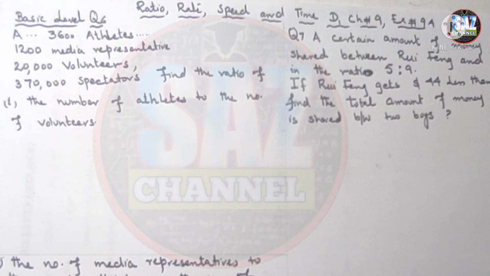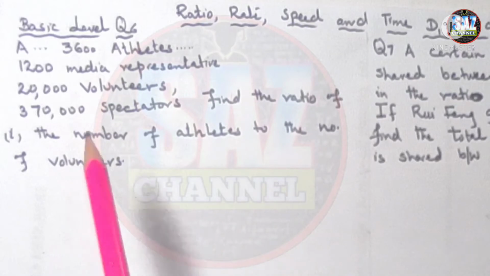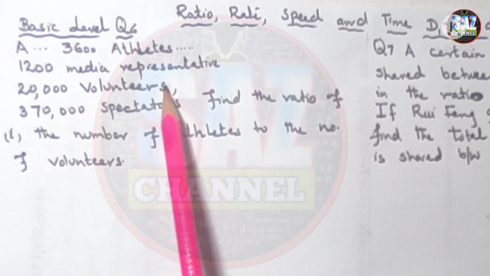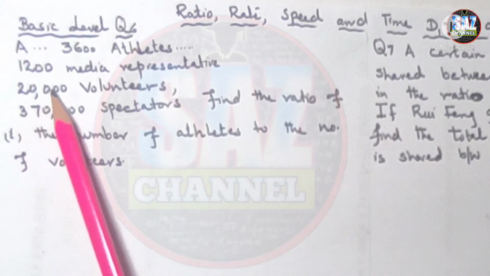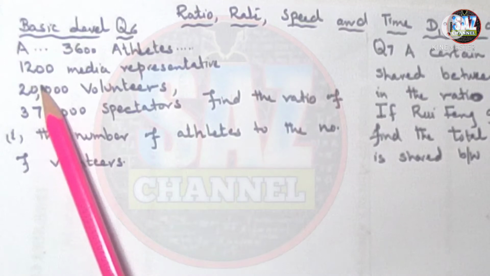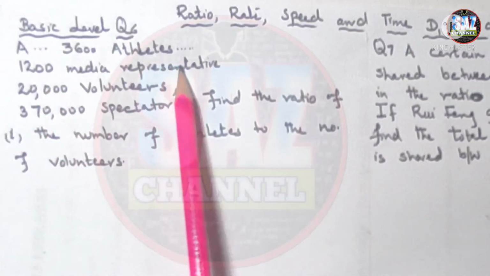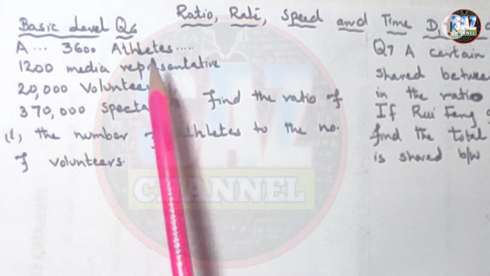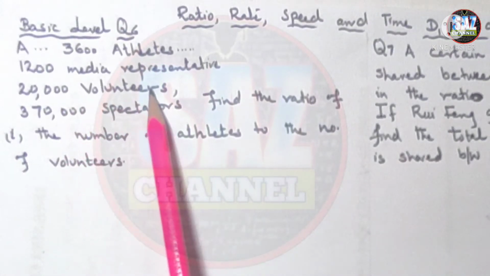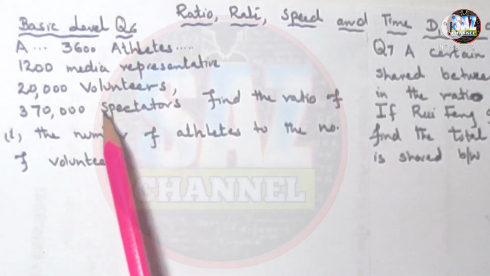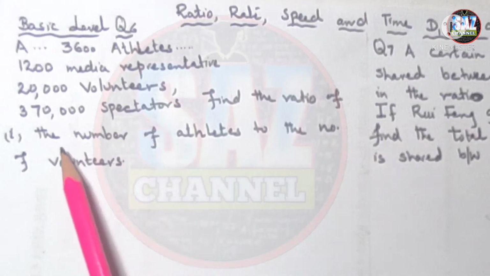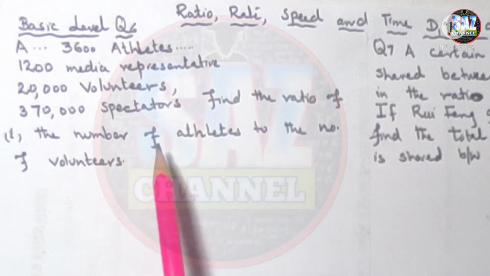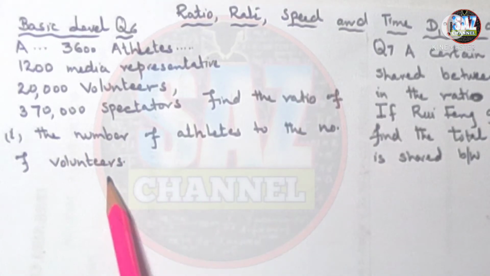Question 6 says, a total of 3,600 athletes participated in the Singapore 2010 Youth Olympic Games. There were about 1200 media representatives, 20,000 volunteers and 370,000 spectators who attended the games. Find the ratio of the number of athletes to the number of volunteers.